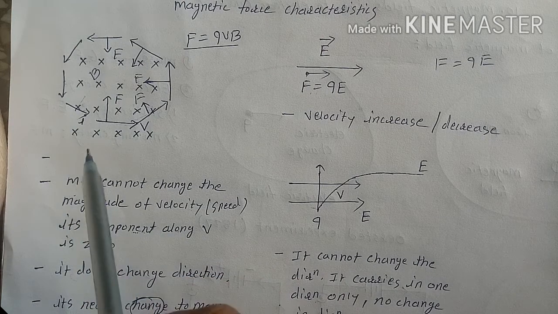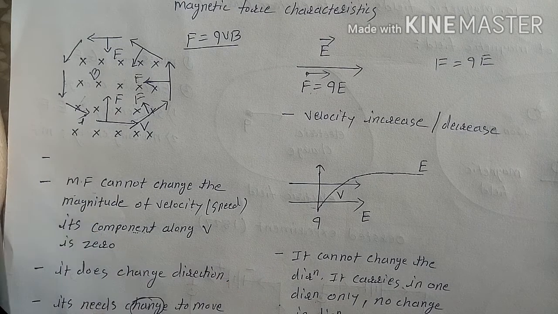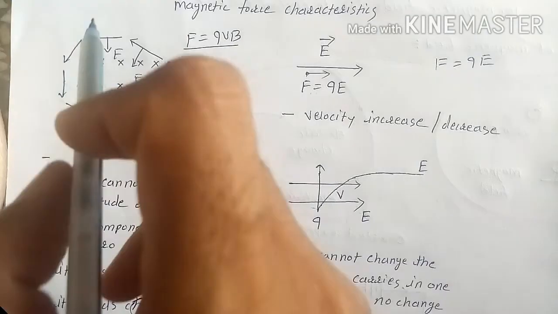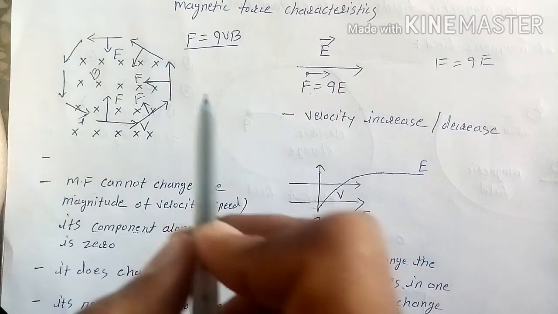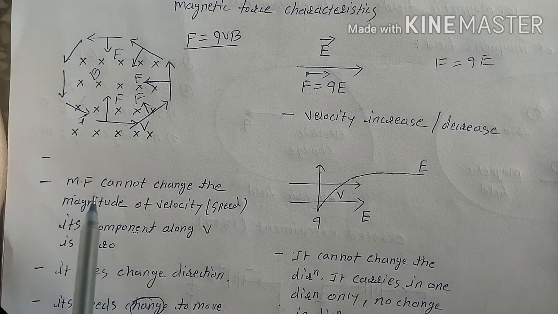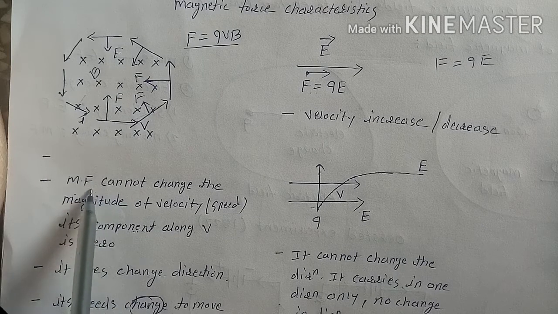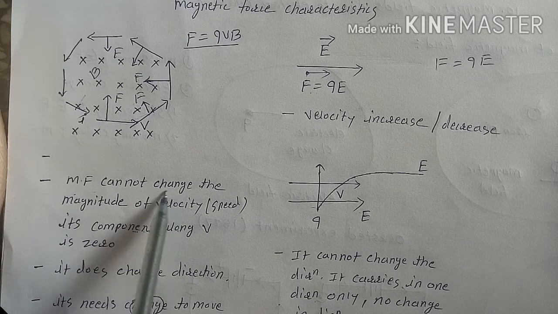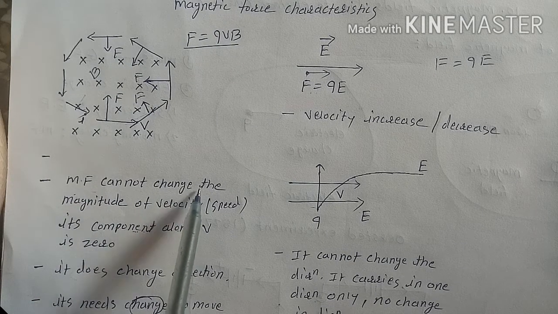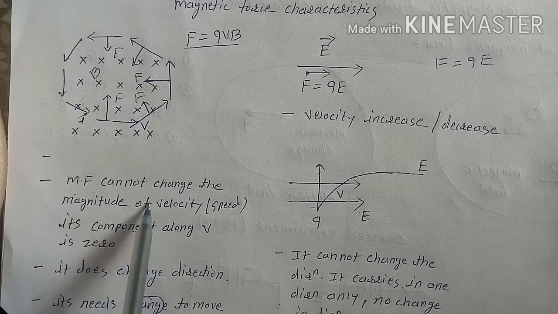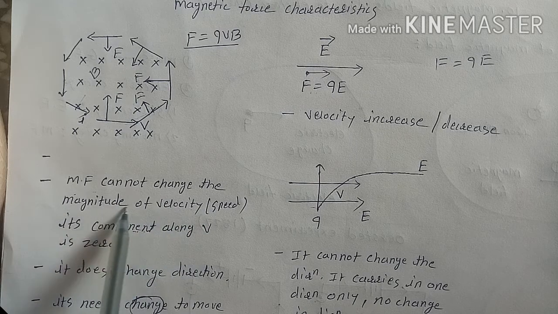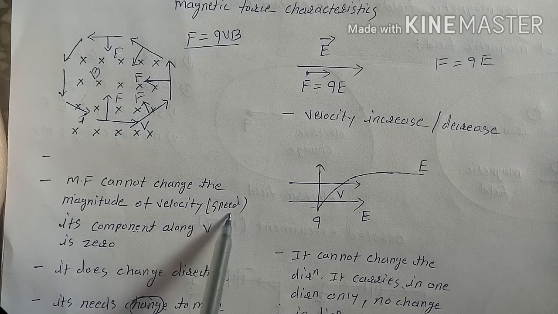So I will write the same thing: magnetic force first cannot change the magnitude of velocity.